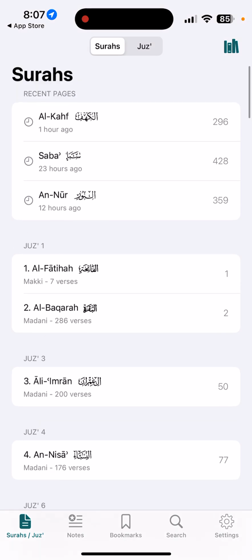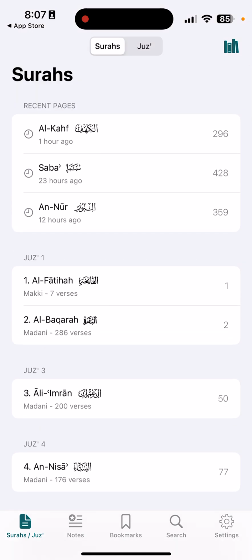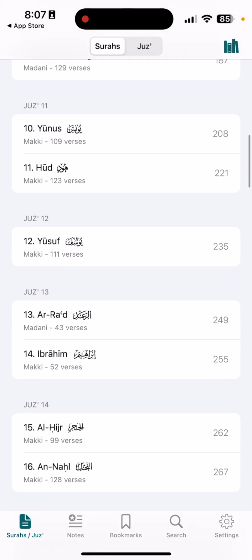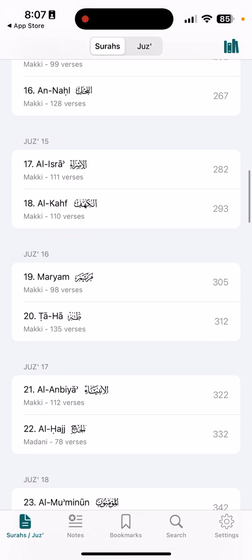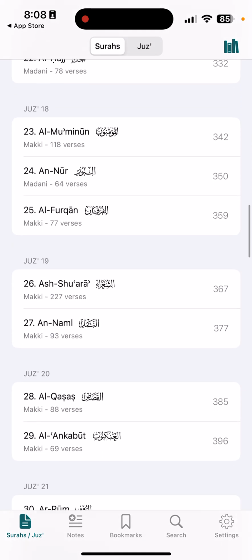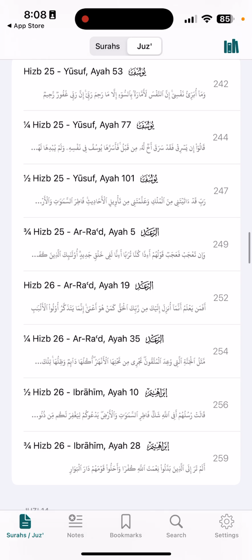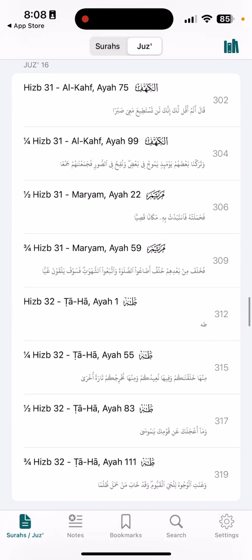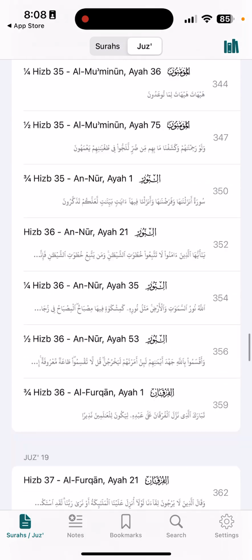So going into this, there's surah. So you have surah at the bottom, and you also have ajza. And I like how it breaks it up into ajza with the surah inside of it. So you have like Juz 12, Juz 13, 14, and it'll have the surah inside of it, even though sometimes this breaks it up in the middle, but it actually keeps the surah by itself. You can also break it up in ajza, and then I'll have that ahzab and everything there. So I have like hizb and whatnot. You can go through it this way.